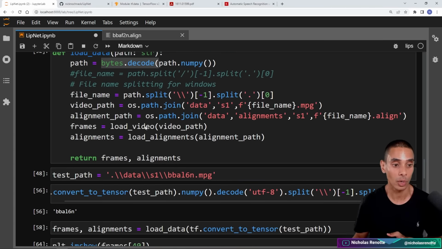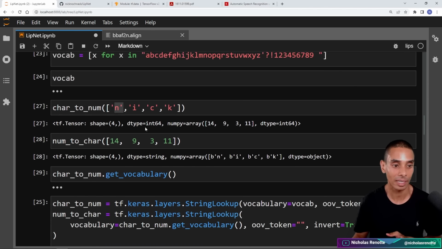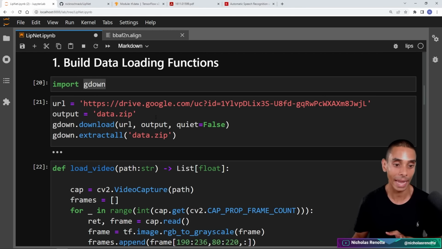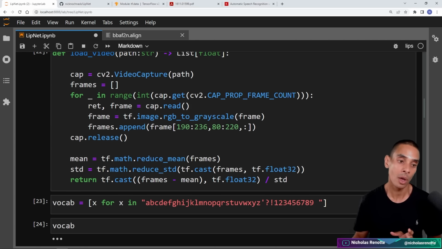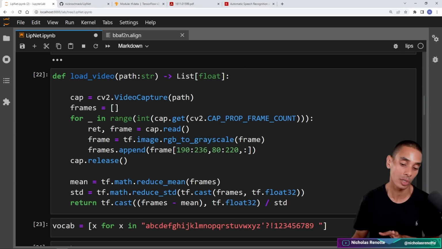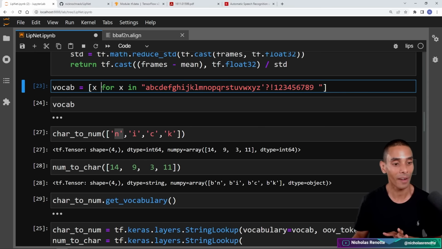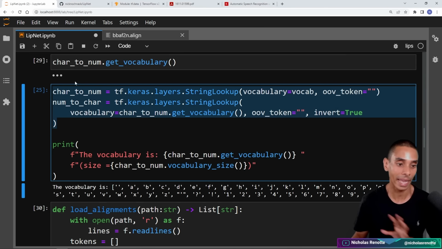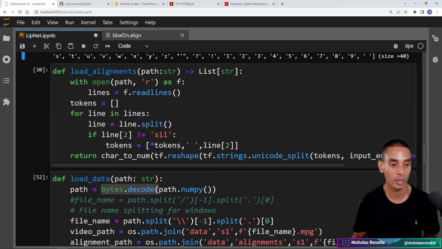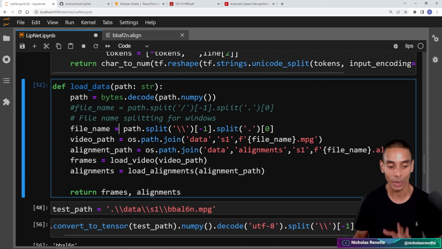So let's quickly recap. We have successfully downloaded our data using gdown. We've created a pre-processing function to load our video. We've defined our vocabulary, a character to number function, a number to character function, a load alignments function, and a load data function.